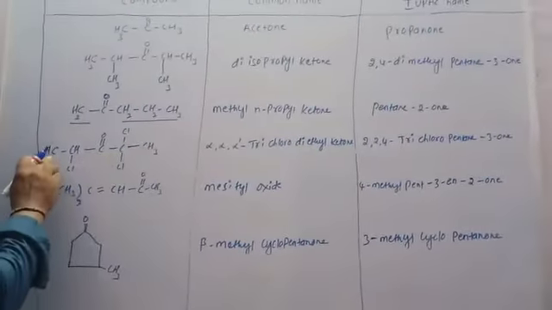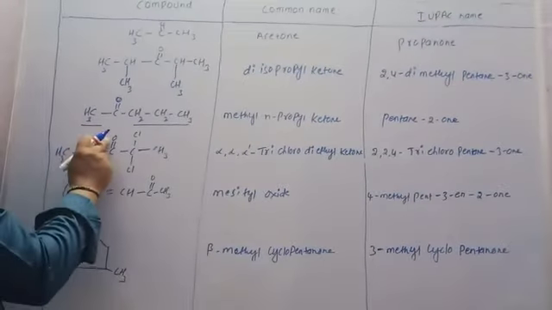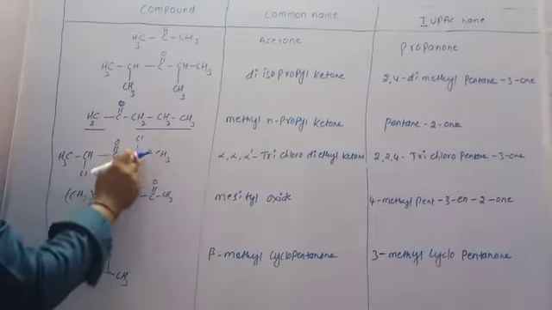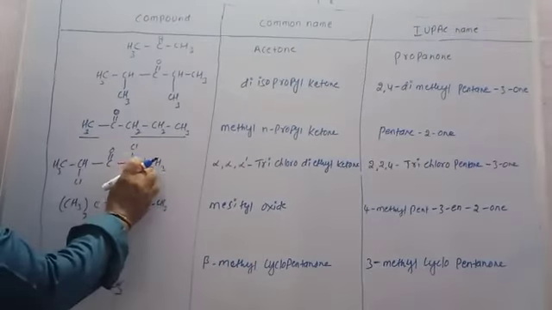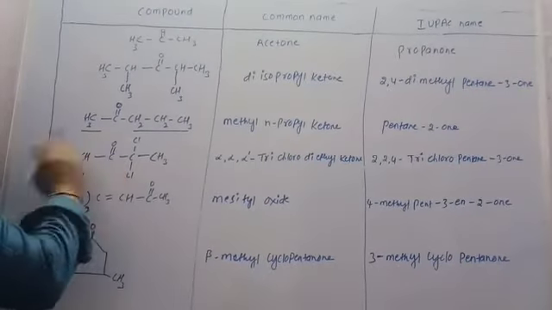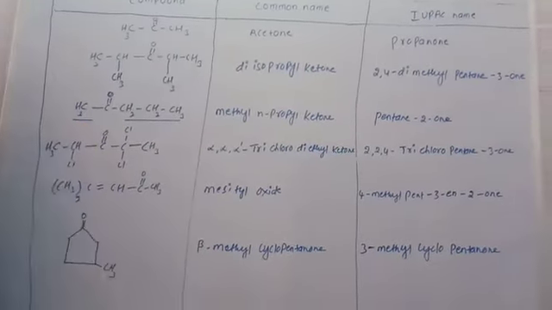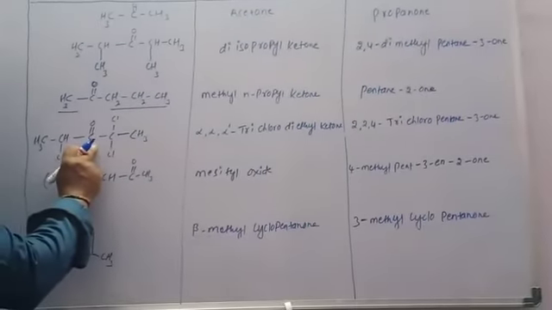Next compound is CH3, CHCl, C double bond O, CCl2, CH3. Numbering the carbons from left to right, first carbon, second carbon, third carbon, the third is the functional group.